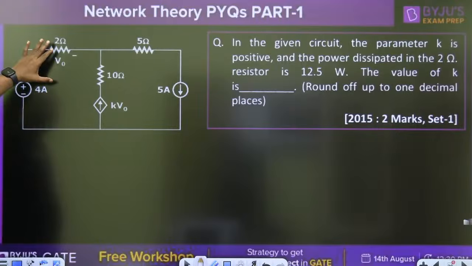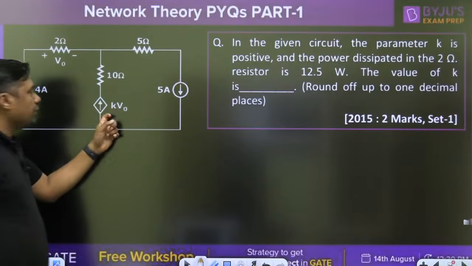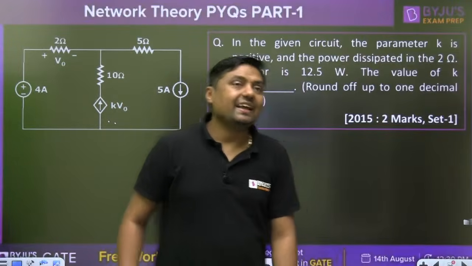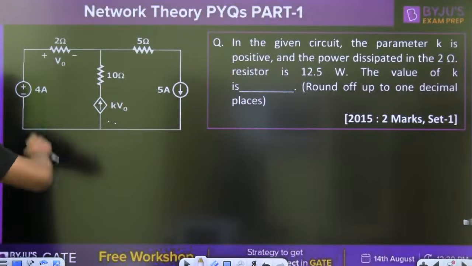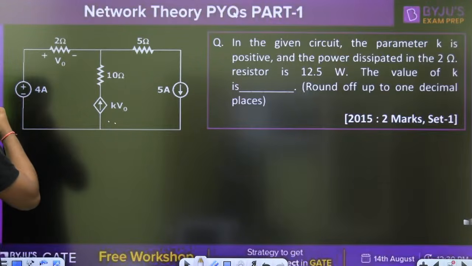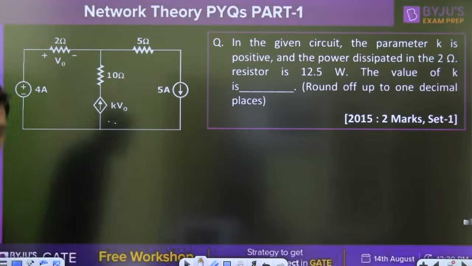You have to find the value of K. Please try to solve this question, everyone. I am giving you the time. Give me the answer.